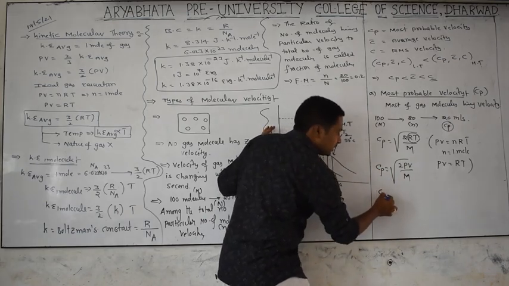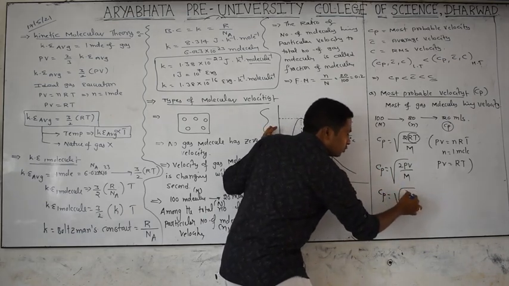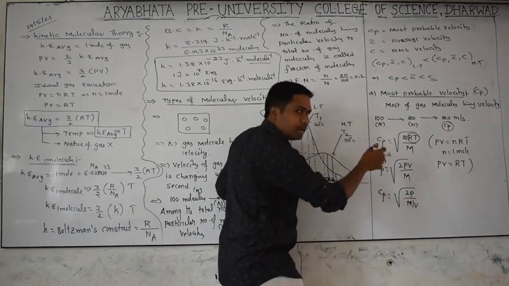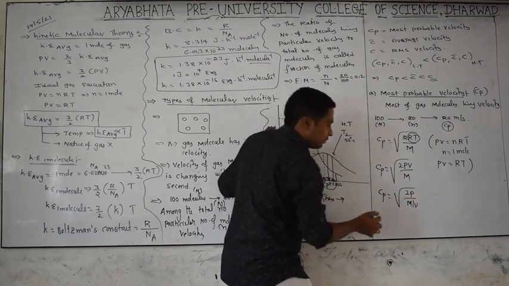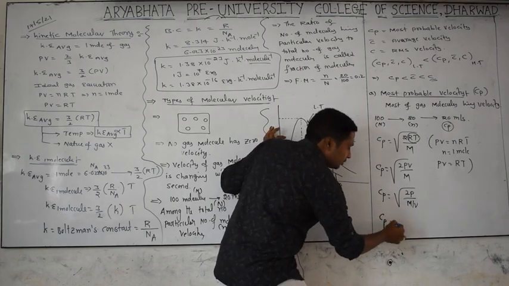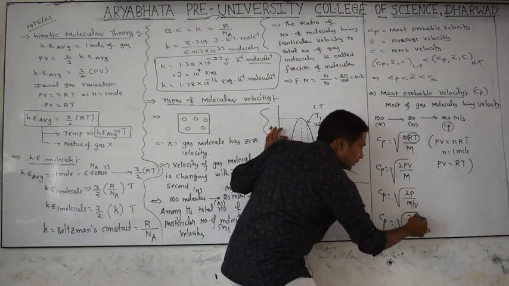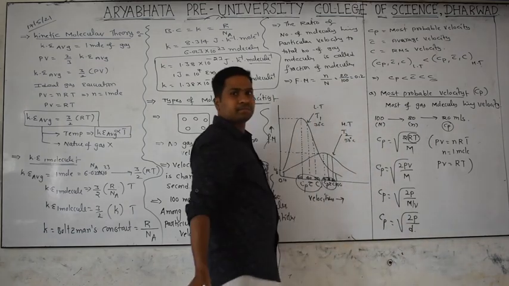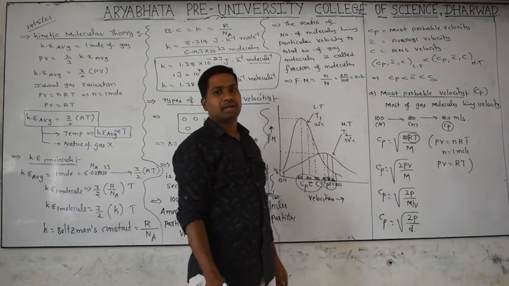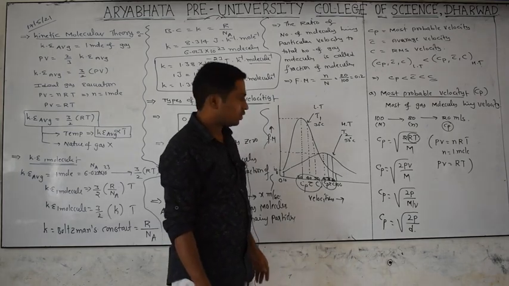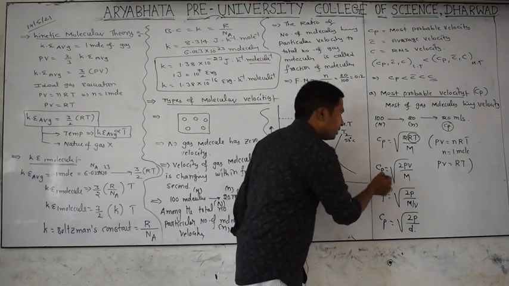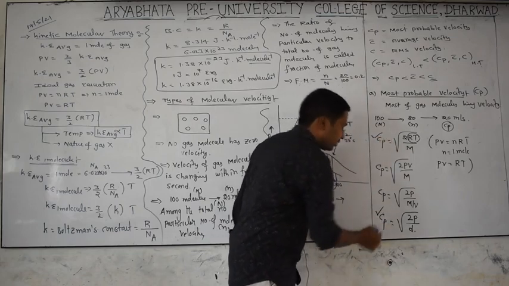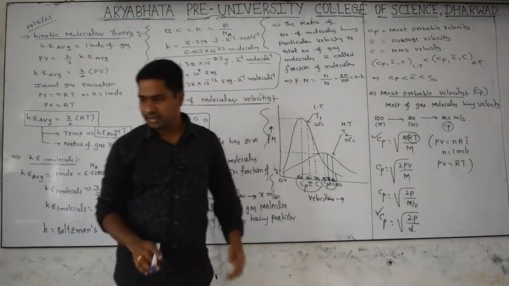Then Cp is equal to the square root of 2P by M by V, I will write. Is there any problem? No. I am bringing the volume to the denominator. So we are getting Cp is equal to the square root of 2P by mass by volume. What are you getting? Density. So 2P by density. All of you understood or no? Yes. This is one formula for the most probable velocity, and this is another formula. All of you understood? Yes.